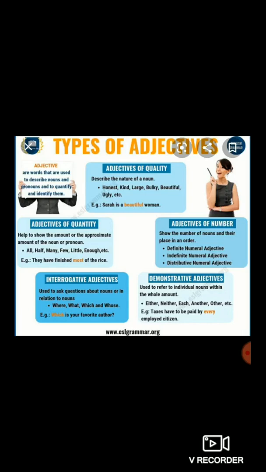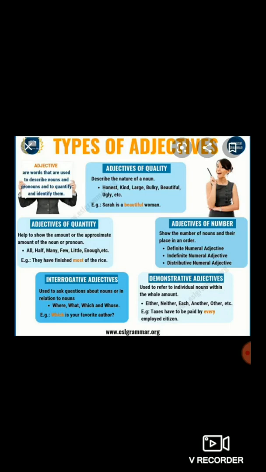Clear, students? Now next is demonstrative adjective. Now demonstrative adjective means what? Demonstrative adjective is used to refer to individual nouns within the whole amount.